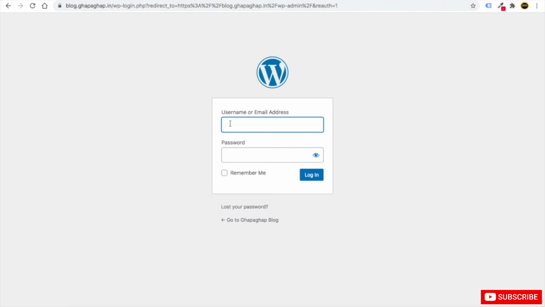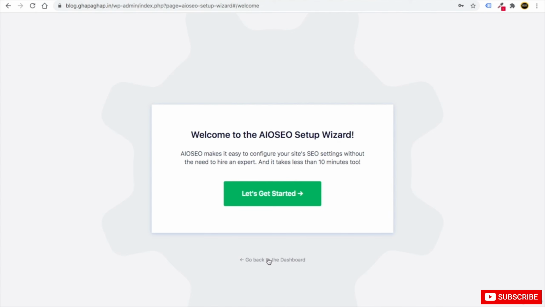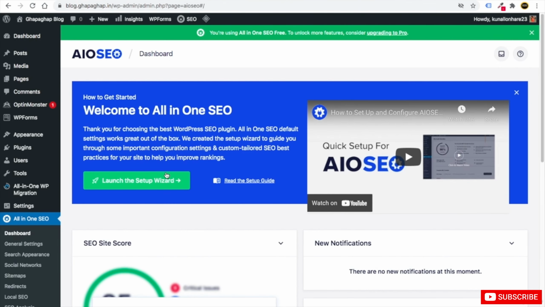So now it is going to ask for username and password. After you put in the username and password, you can click on login. So friends, you can see that we have gone inside our WordPress dashboard. Super simple to do, right?